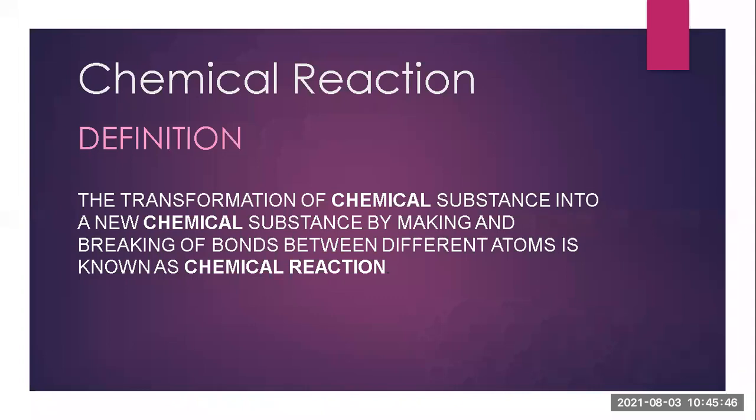So the transformation of chemical substances into a new chemical substance takes place by making and breaking of bonds. Here breaking of bonds also takes place and making of bonds also takes place. Breaking means breaking of the compound which is already present on the reactant side, and in the product which is formed, a new bond forms with the other element. Hence this transformation takes place by making and breaking of the bonds between the atoms.